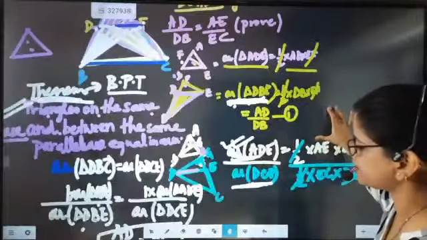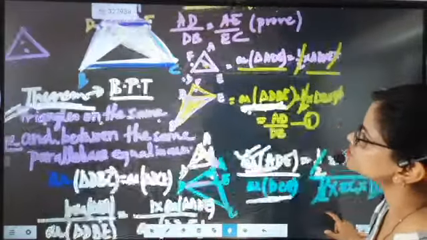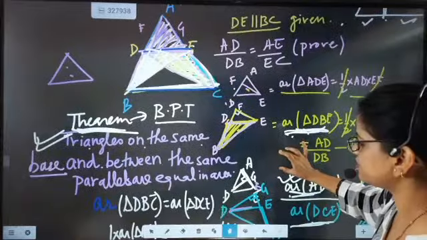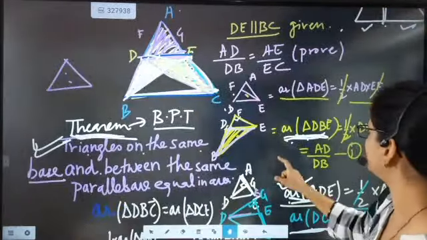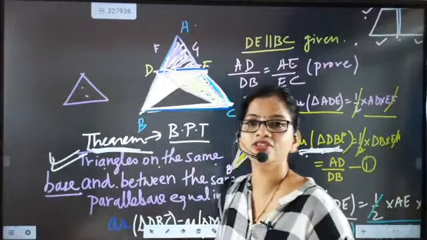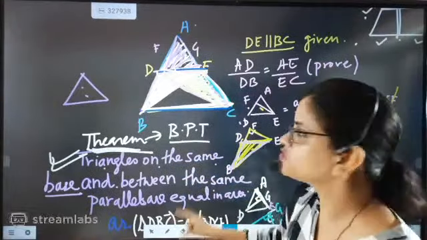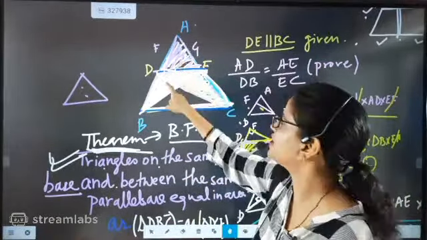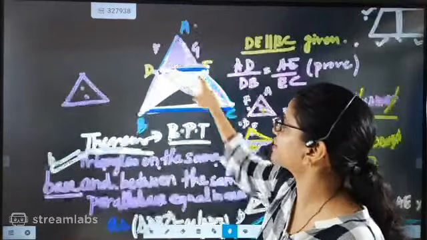I just used one connecting theorem, just 1 minute beta, the board is misbehaving. So what I have done here, I just used one connecting theorem. First I took this triangle and this triangle, then I took this triangle and this triangle.